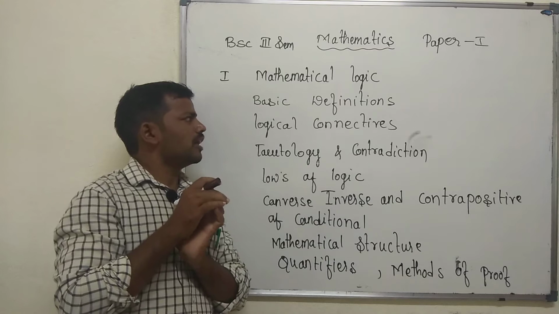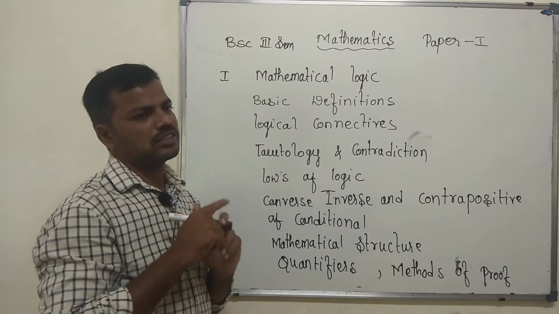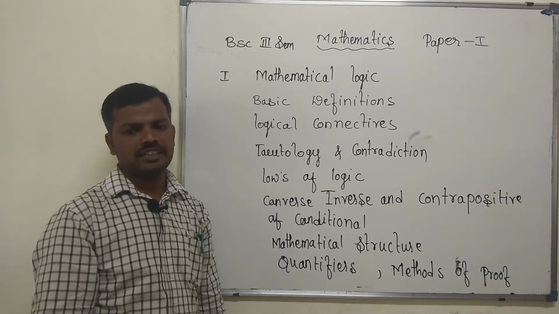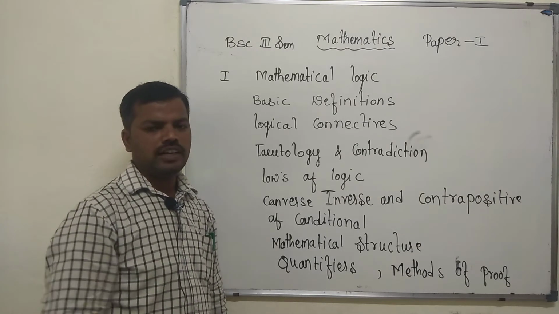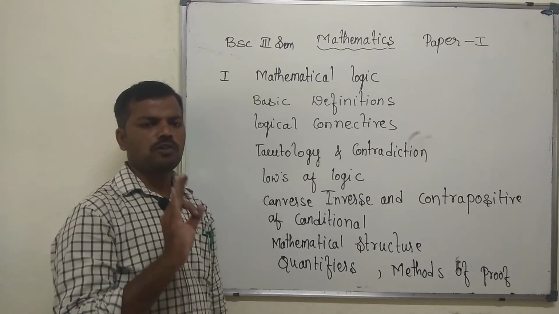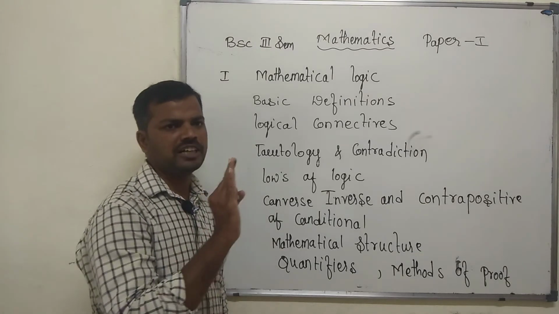Before that, for basic definitions, first we have to know about the sentence. What do we mean by a sentence? It is a group of words which gives a complete meaning.